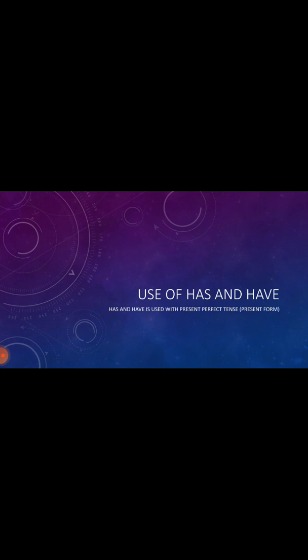You have done the use of is, am, are, was, were, do, does, did, and today we will discuss has and have, where we can use these words. Actually, they are helping verbs, we can call them. Understood? And has and have are used with the present perfect tense. Since you don't know about tense, you can understand it this way, that has and have are used with present tense, right? Present.